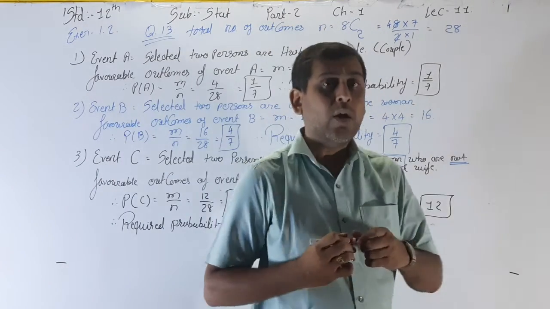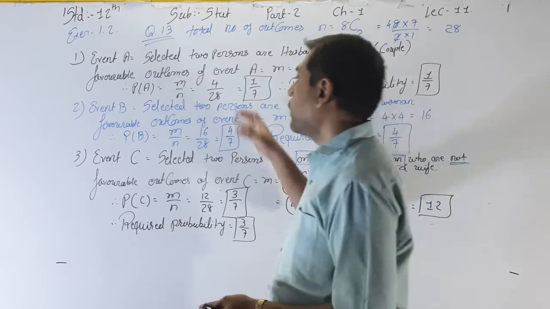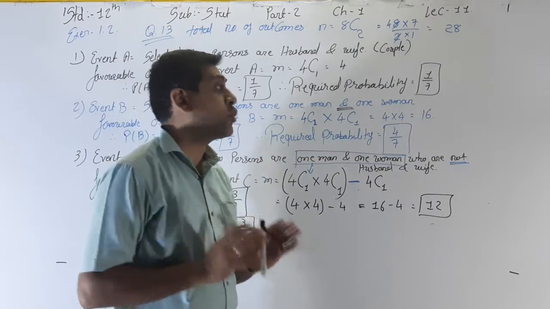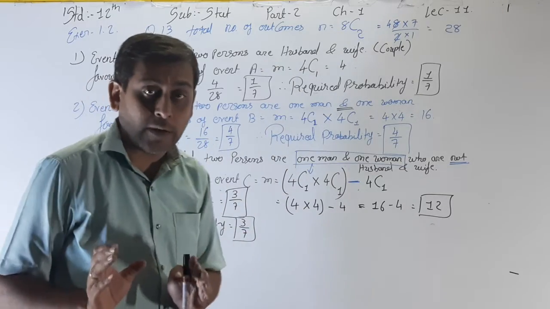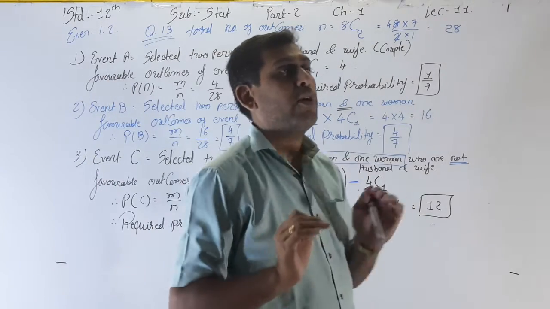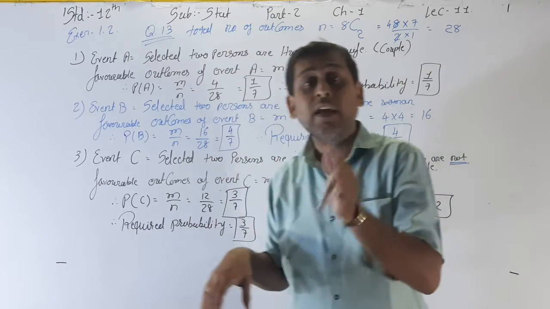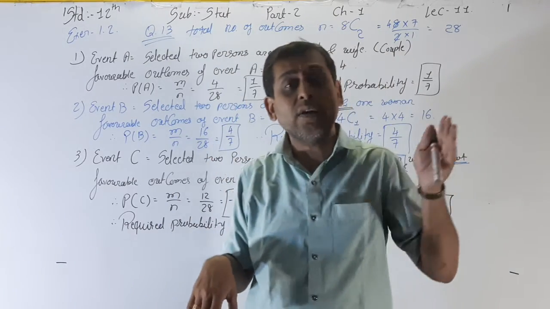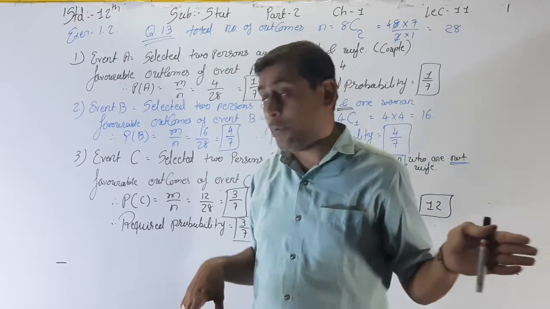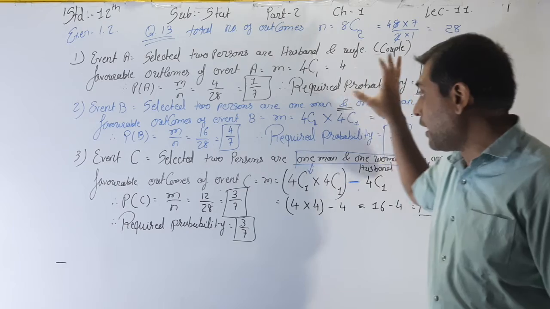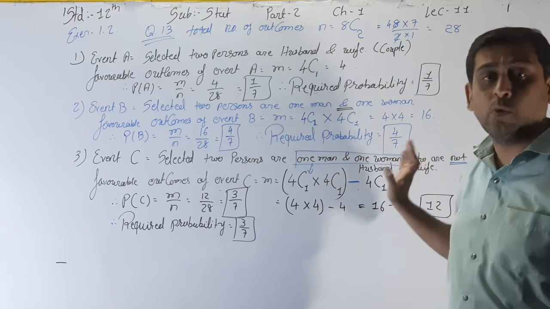Okay, so here is one twisted sum. Here I am doing on the board your exercise 1.2 question number 13. See, it is most important because it is a twisted sum, that's why it has been asked in our previous papers. Okay, so it is important, so please do that, and write this down in your exercise book.